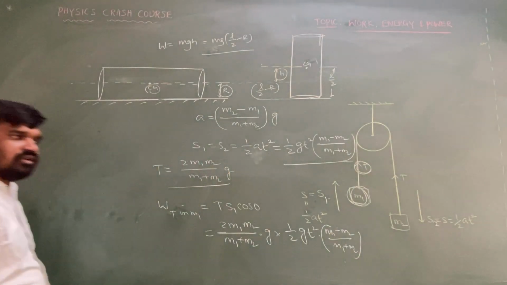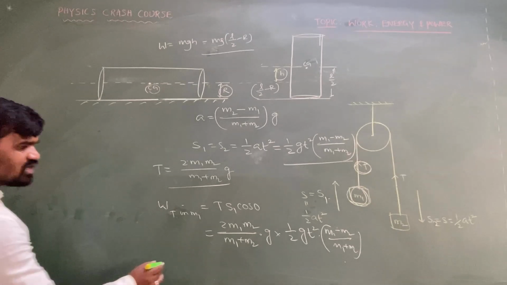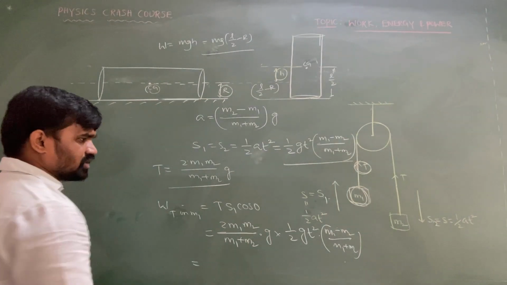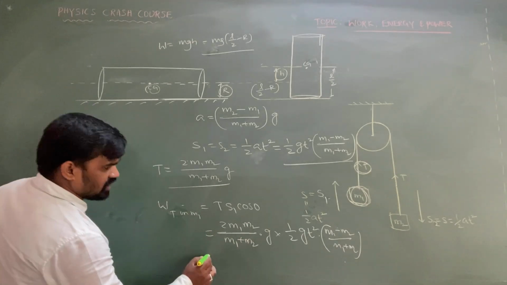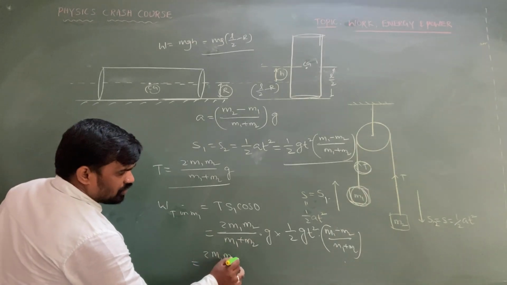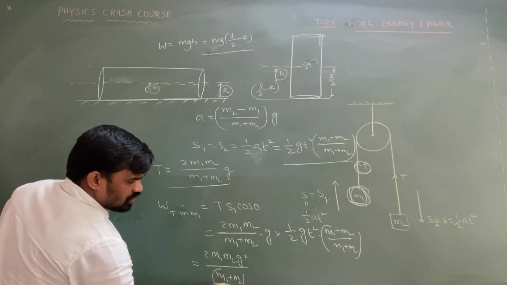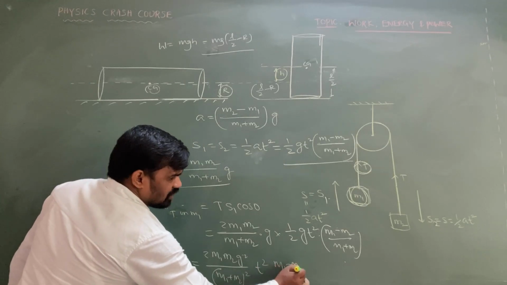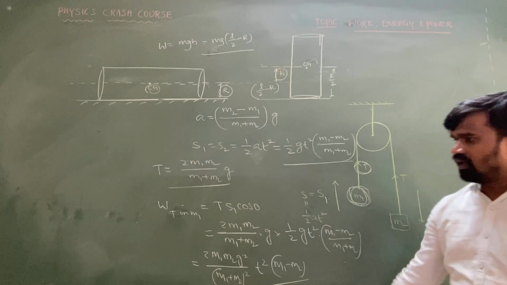So how much work done do we get? We can write it as 2m1 m2 g square by m1 plus m2 whole square, into t square into m1 minus m2. So this is the way to calculate the work done.